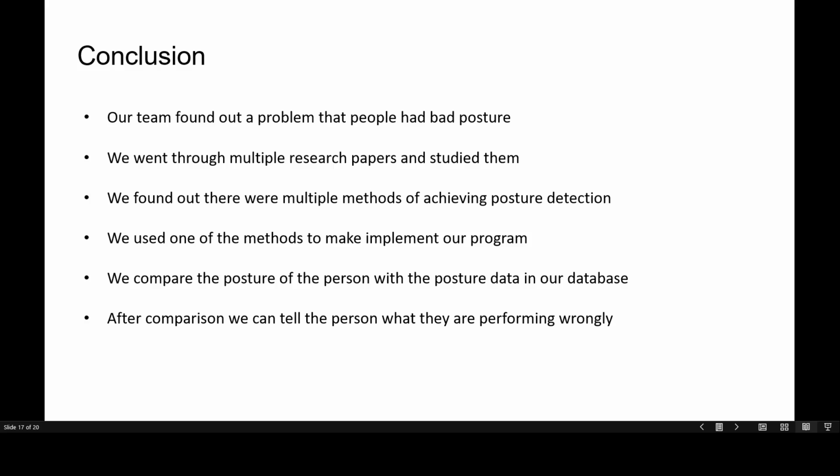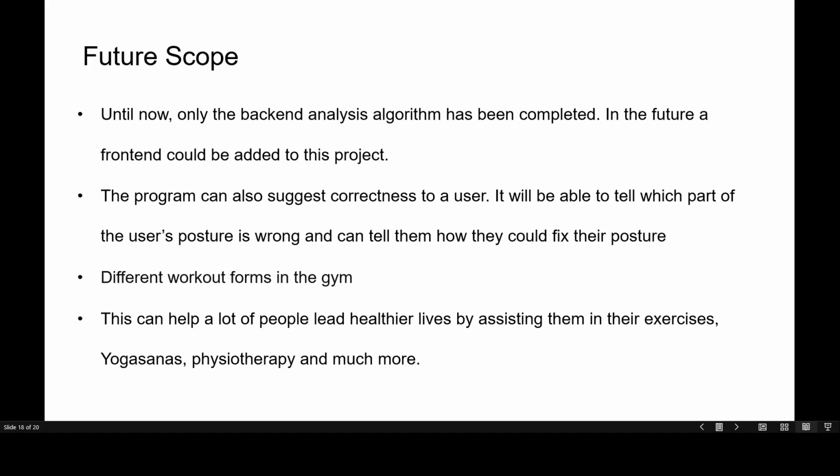And finally, to conclude, let us briefly go over what we did in this project. We found a problem, people having bad posture during certain activities. We then went through multiple research papers that were related to posture detection and studied them. We found out multiple ways of detecting posture through computer imagery and used one of those methods in our own program. We then used these methods in multiple places like detecting posture from an image and also from a live feed or a video. We then compared the posture from our database and the person performing and told the person how he had to correct his posture.